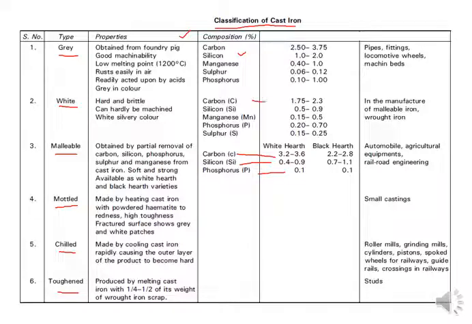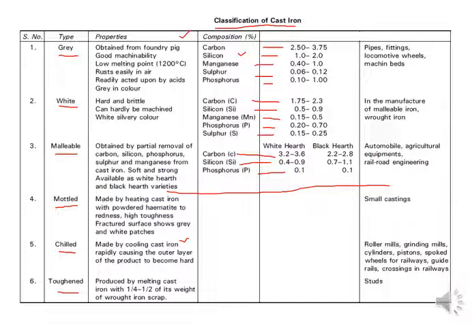In white it's carbon, silicon, manganese, phosphorus, sulfur, and in grey the carbon percentage is given, silicon, manganese, sulfur, and likewise. Here you are not given the percentages. It may be simple cooling, meaning any cast iron that is mottled, chilled and toughened. The main ones are the first three categories.